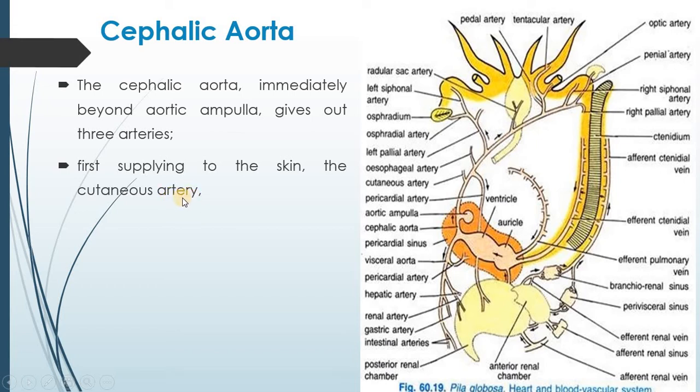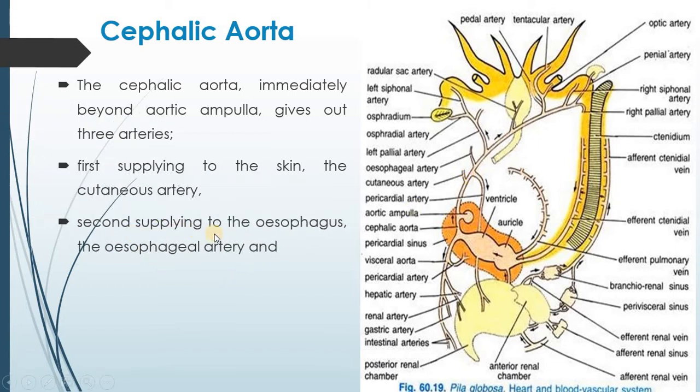This is the ventricle from which the cephalic aorta and visceral aorta arise, and from the cephalic aorta the first artery supplying the skin is the cutaneous artery. Here you can see the cutaneous artery which is supplying blood to the skin.